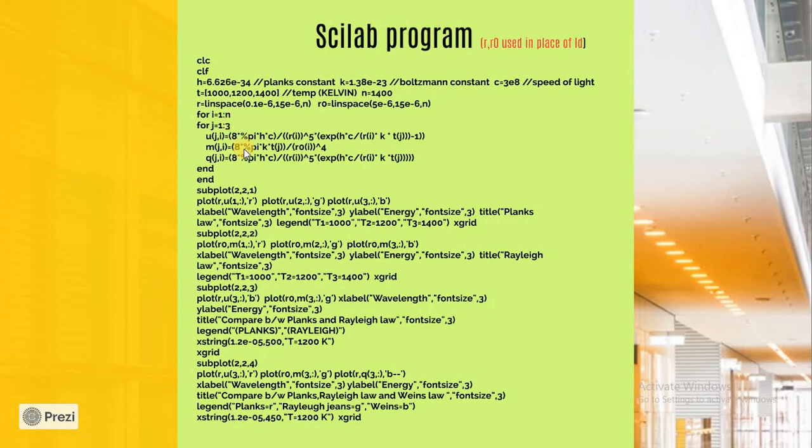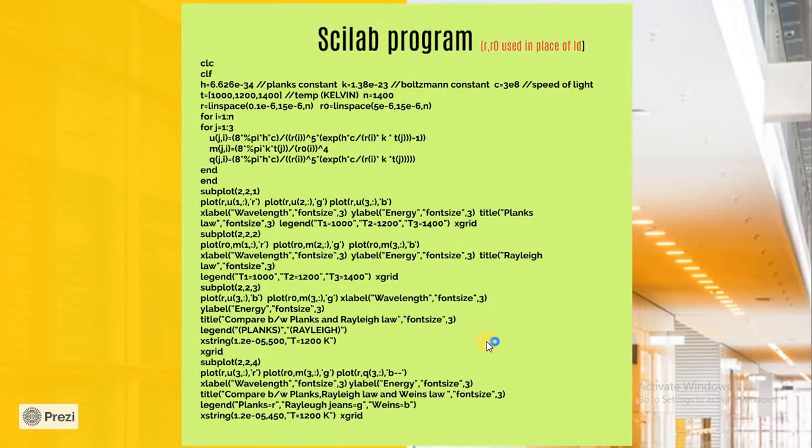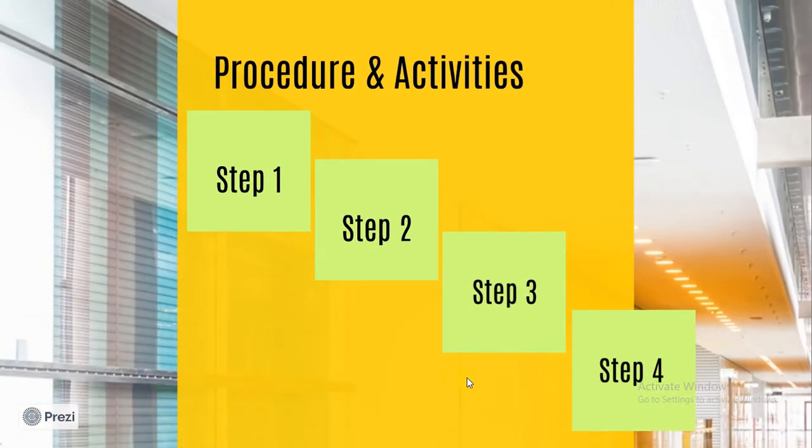Then I have written the Planck's law, Rayleigh-Jeans law and Wien's distribution law equations, so that they can be run again and again in the loop to give us the proper graph. All this I have written for plotting the graph. You'll have to read this step by step, and if there is something you are not able to grasp, you can ask me. So these were the four steps that we'll be taking up.